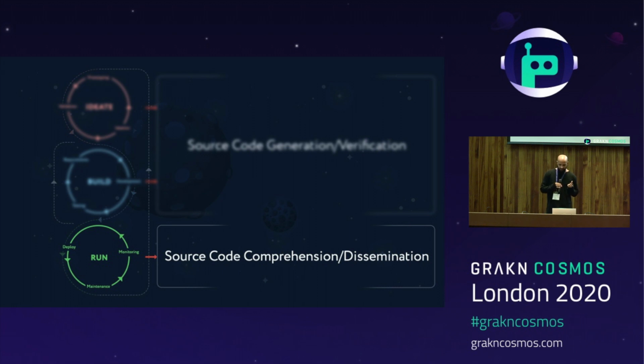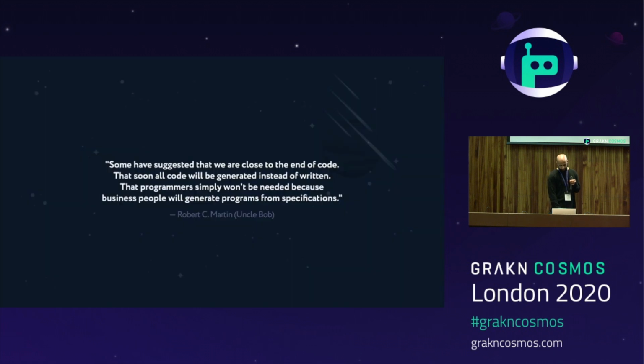What I've demonstrated in this presentation primarily shows how source code can be comprehended and disseminated, but the goal of augmented software development is to create virtual software developers that can actually handle the entire software development lifecycle. The tools I've created so far don't generate or verify source code, so there's still a lot of work that needs to be done, but this is the direction that I believe we're headed towards in software, and I don't think it'll be very long before we have actual virtual software developers becoming commonplace.